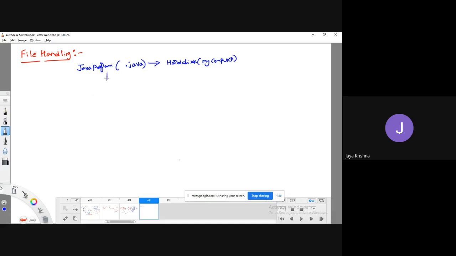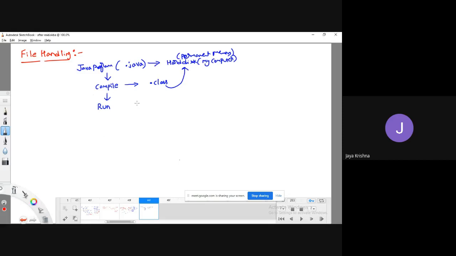Later on, we make the compile process, meaning that we make compilation. Then it is going to generate a .class file. This .class file is also going to be stored in the hard disk of the system. Hard disk is a kind of permanent memory. Later on, if we try to run the same Java program,